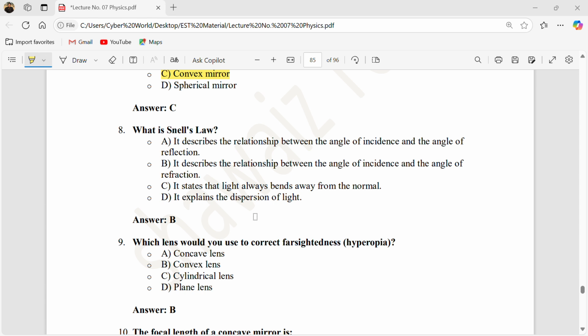What is Snell's law basically? We already know that Snell's law is the relationship between the angle of incidence and the angle of refraction, not reflection. Snell's law is always concerned with the law of refraction. So the first option is wrong. It describes the relationship between the angle of incidence and the angle of refraction, yes, this is right. It states that light always bends towards, no, it is not specifically telling us about the bending of light. This is about the law of refraction only. And it explains the dispersion of light, no. The correct answer is answer B.